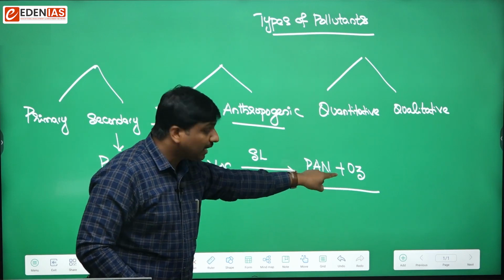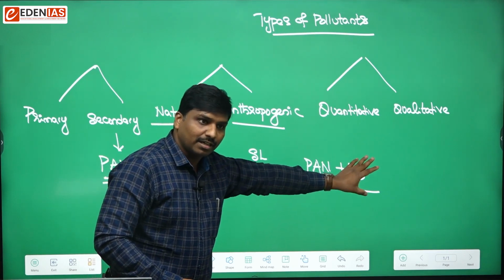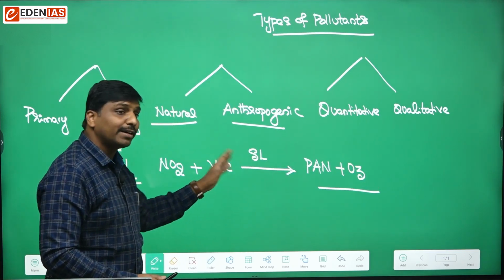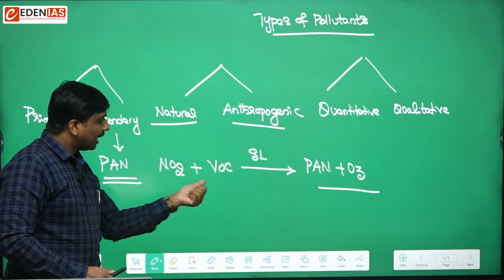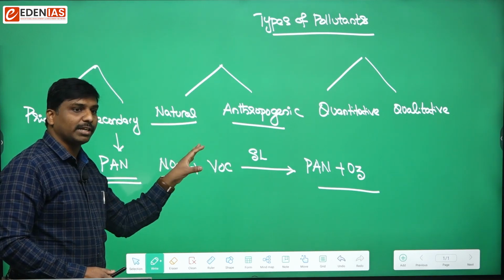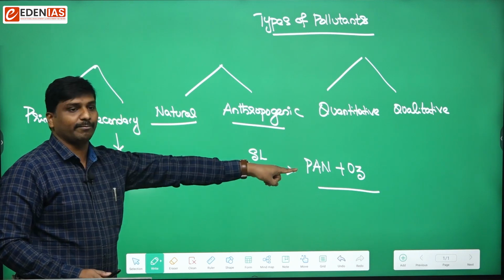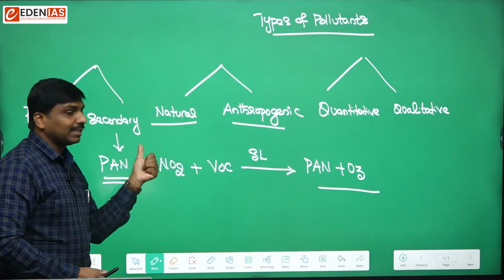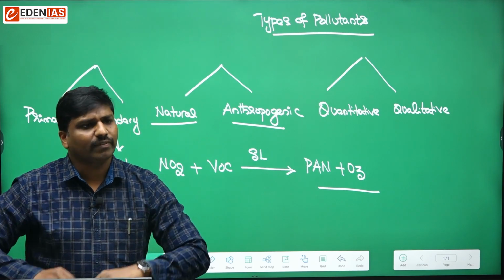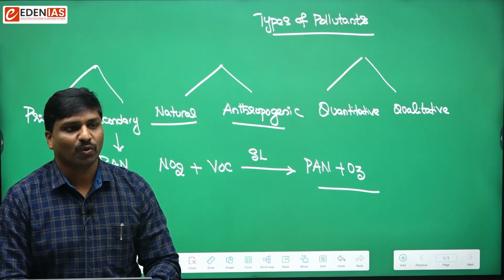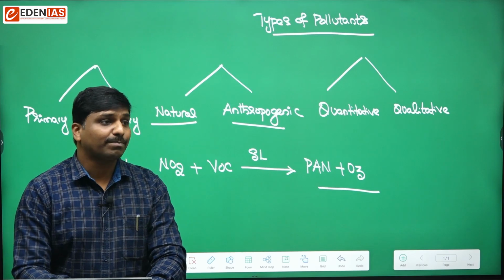Now, these are naturally not present. They are produced due to reactions between primary pollutants. Nitrogen dioxide is a primary pollutant and volatile organic compounds are primary pollutants, and with their reaction these have been produced. So these are secondary pollutants. So we have different types of pollutants. That is basically the types of pollutants.